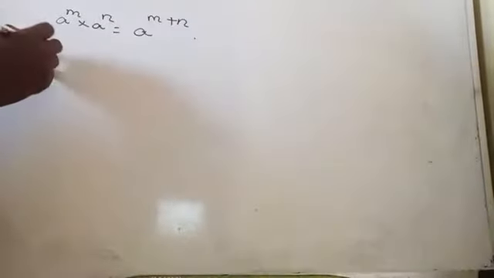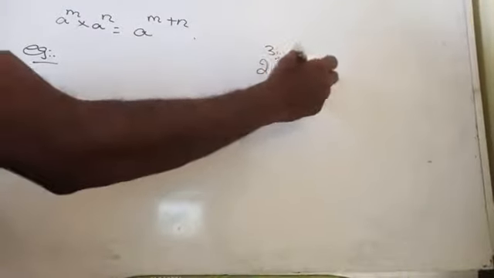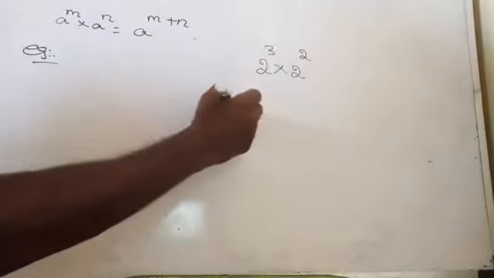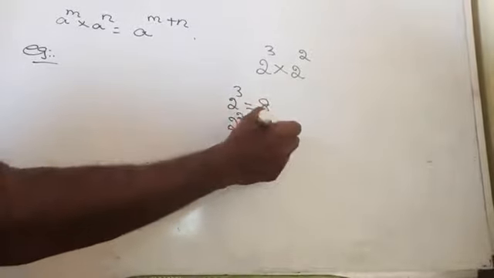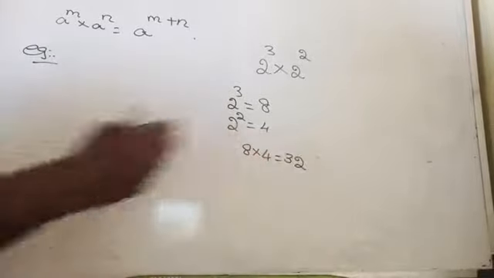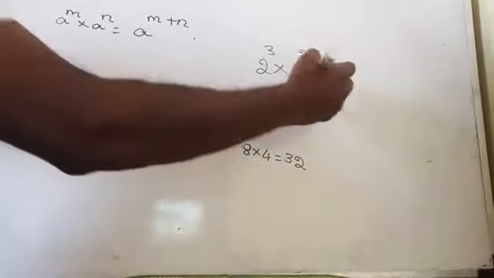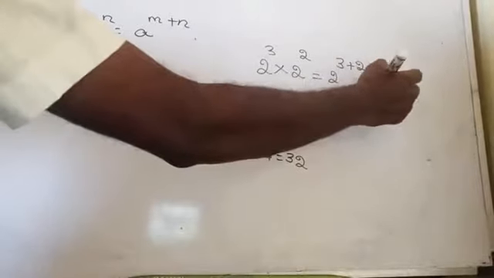Listen: 2 power 3 into 2 to the power 2. So 2 power 3 is 8, 2 power 2 is 4. So 8 into 4 is 32. Now 2 to the power 3 plus 2: 3 plus 2 means 2 to the power 5.